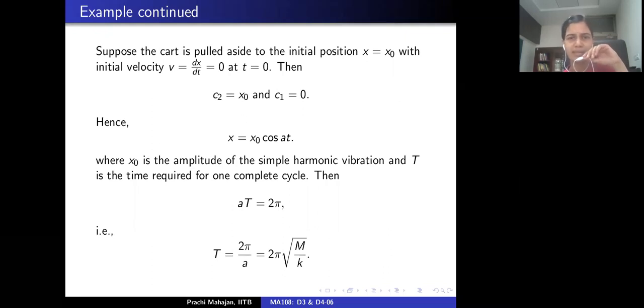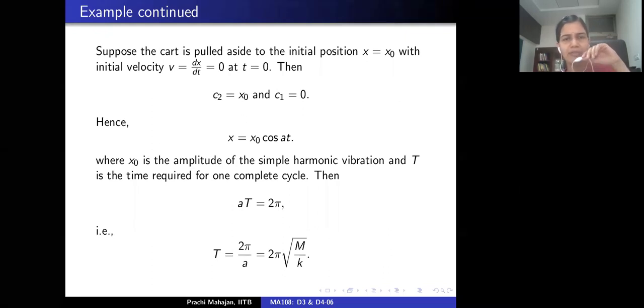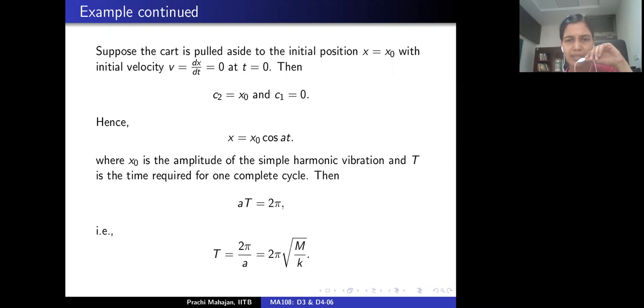So let me introduce this notation capital T for the time required for one complete cycle. Then A times T is 2 pi, which means that you can actually compute T in terms of the given constants K and M. Correct? Okay. So this is just using the initial conditions. The complete information of the vibration problem requires that we specify the initial conditions, namely the initial position and the initial velocity, and make use of that.